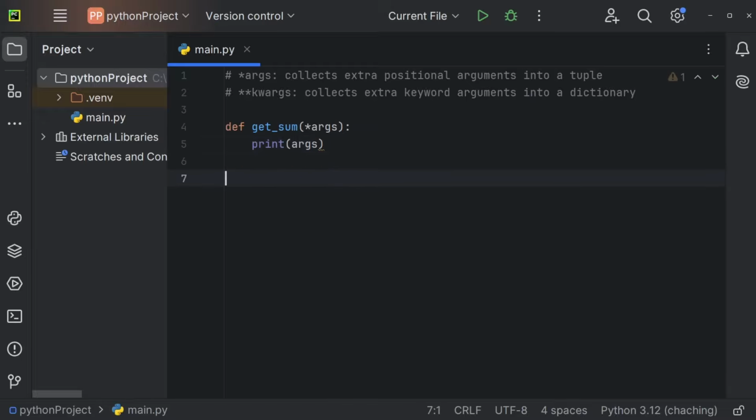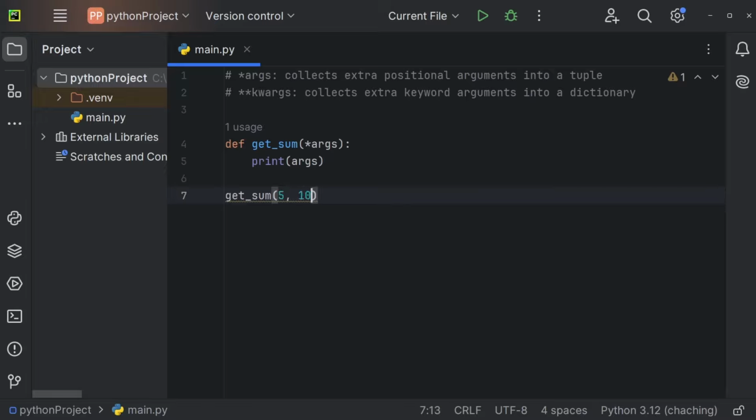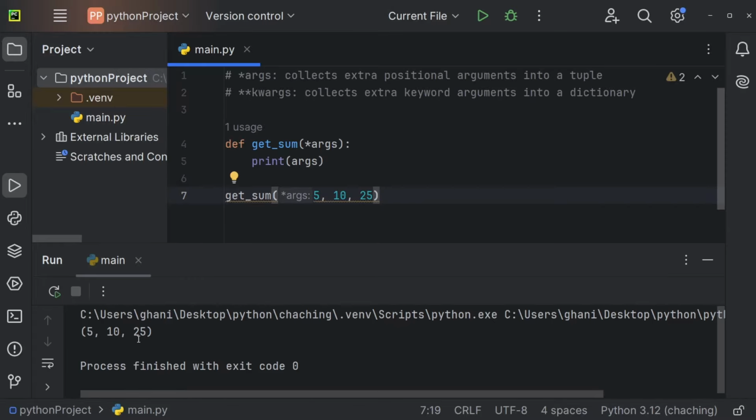So let me, for example, try to get the sum, so get_sum, of maybe 5, 10, and 25. And as you can see, the code editor already shows us that those right here are args. So let me run the code, and we're getting 5, 10, and 25 inside of a tuple. So args are just positional arguments, and we will get all of those positional arguments inside of this tuple.